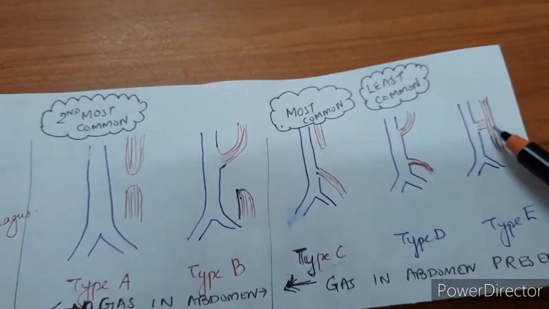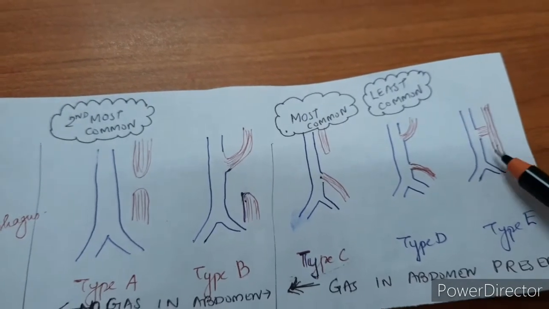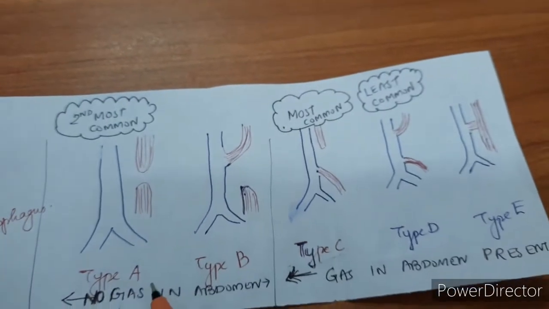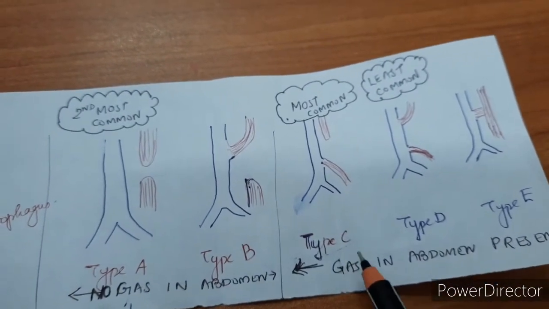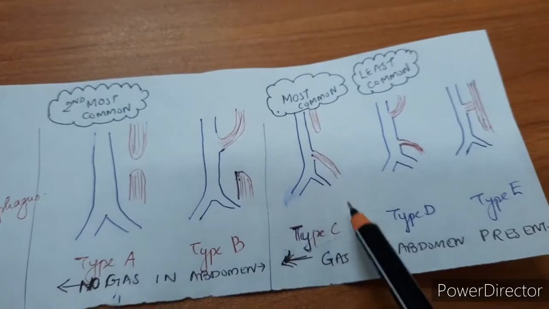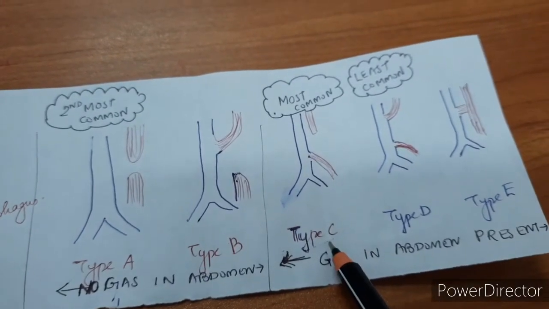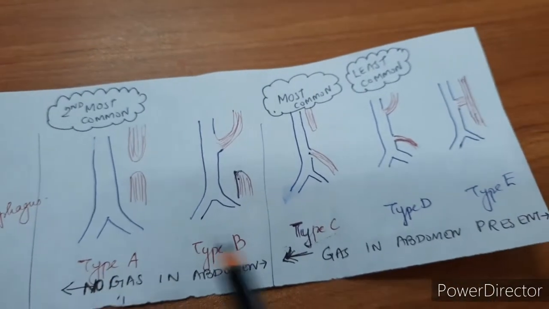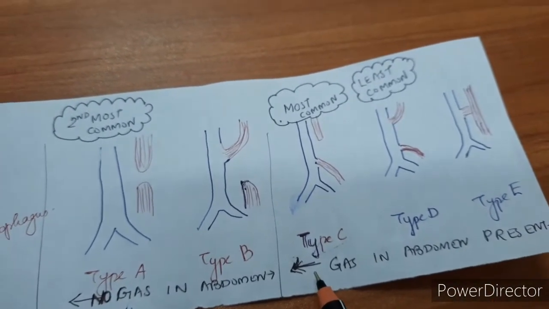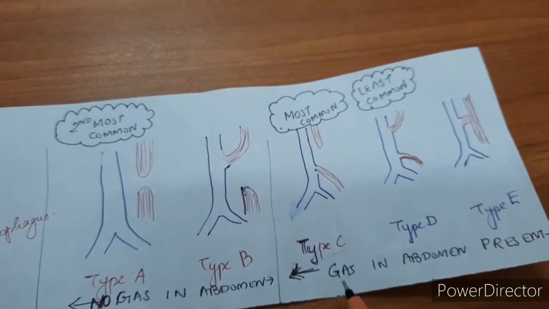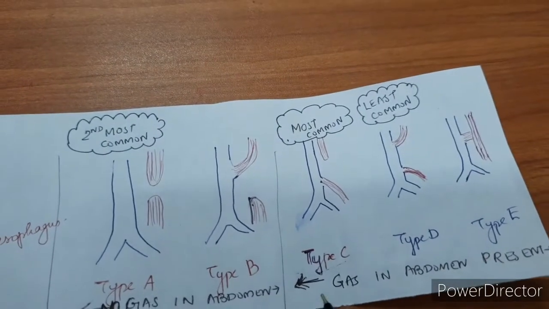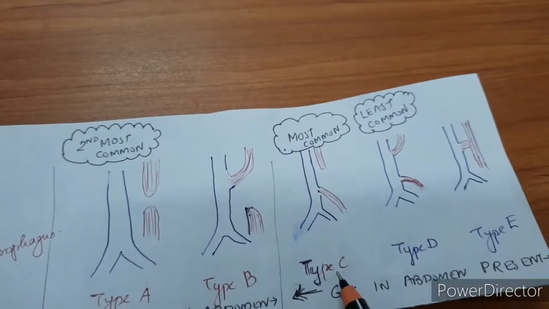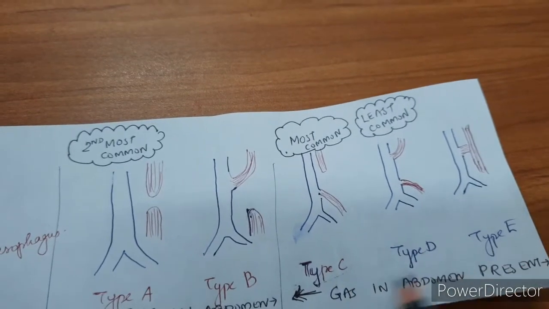These cases will present with a recurrent history of aspiration pneumonias. So NEET aspirants, please note: the most common variety of tracheoesophageal fistula is type C, the least common is type D, and the second most common is type A. One question which was asked a few years back was: in which of the following types of tracheoesophageal fistula do you see gas in the abdomen? In type C, type D and type E, gas will be seen.